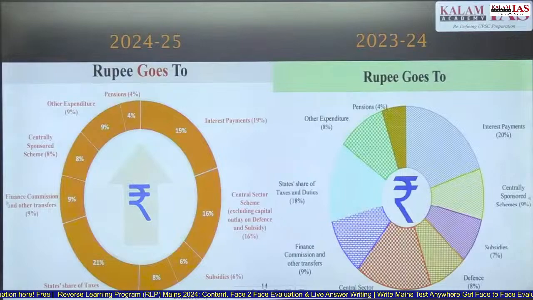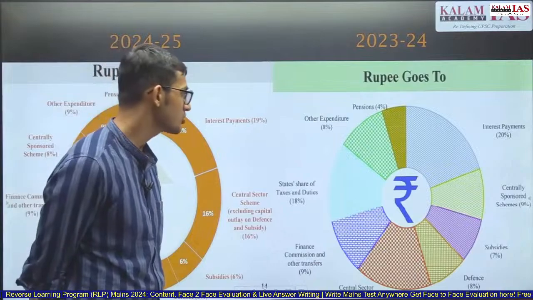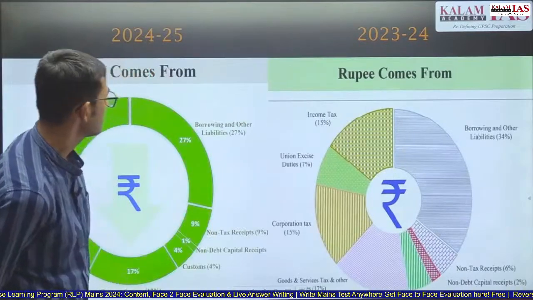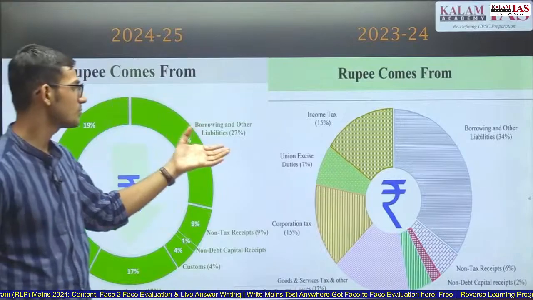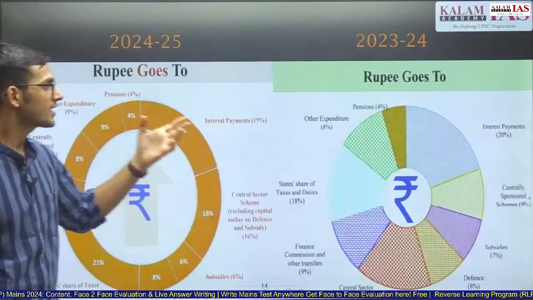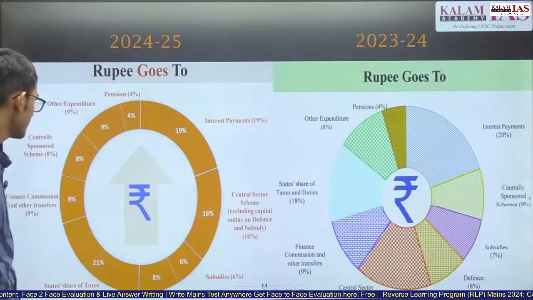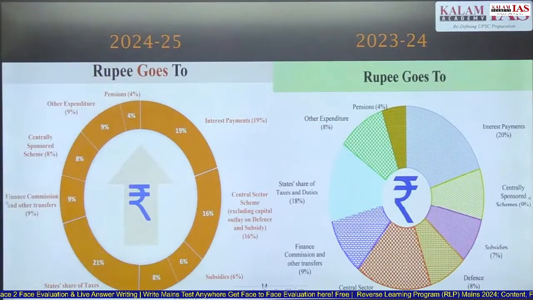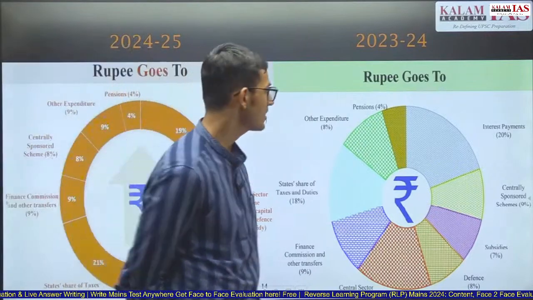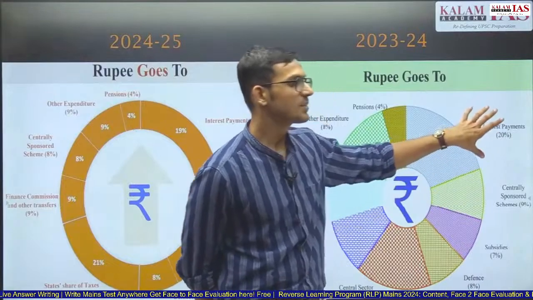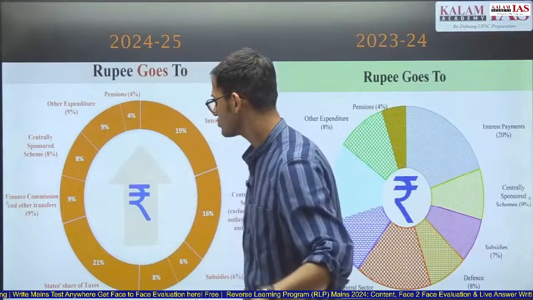Where does the rupee go to? How the budget is utilized, where the expenditure is done. Again, the biggest part was in income. In the receipts part, the biggest part was borrowings and other liabilities. In the expenditure part, the biggest part is interest payment. Interest payment was 20%. This year, this has changed. From the last many years, from the past decade itself, I have seen that interest payment has been the highest payment that the government is making. This year, this has changed.